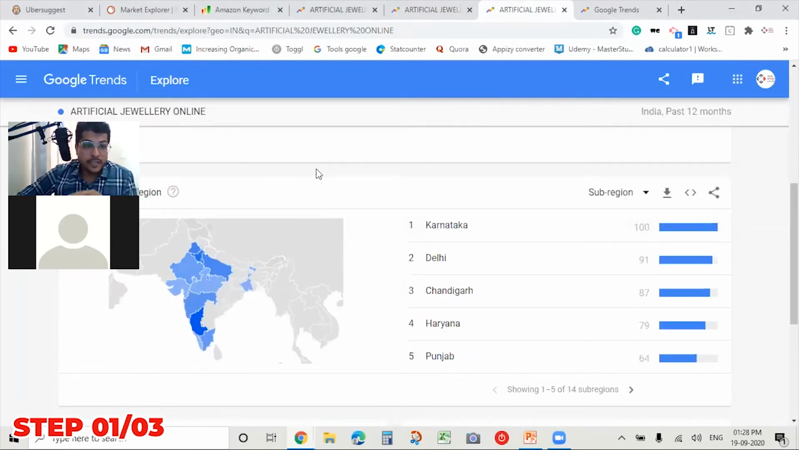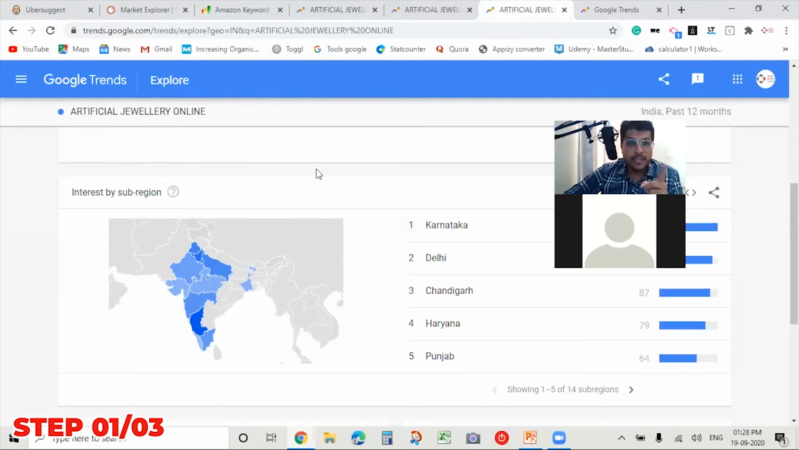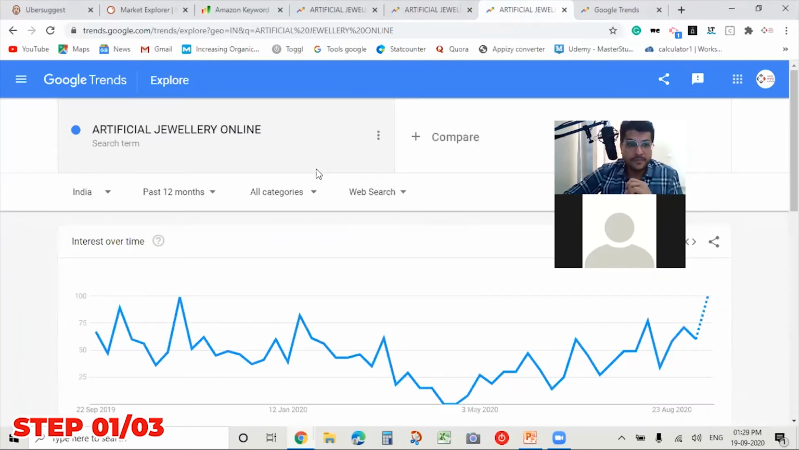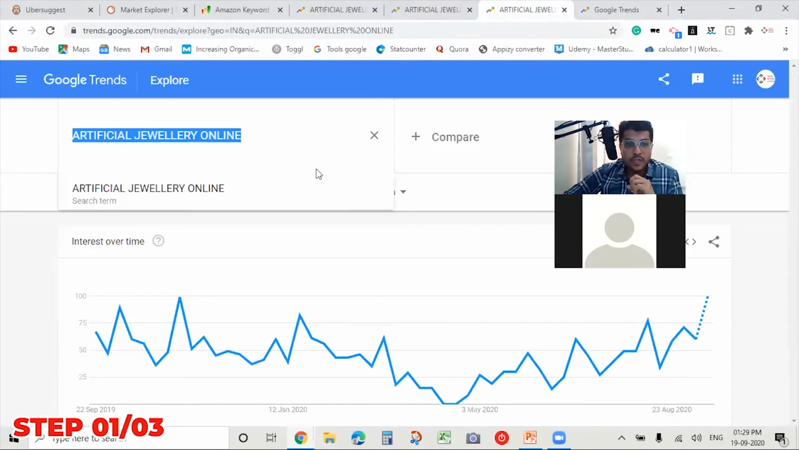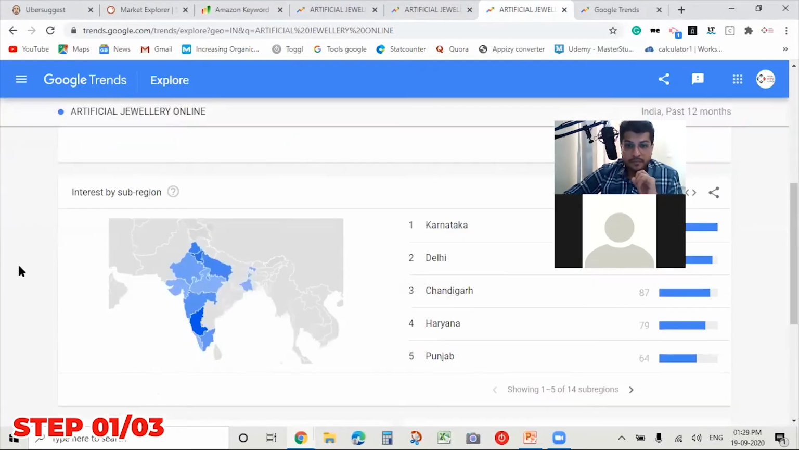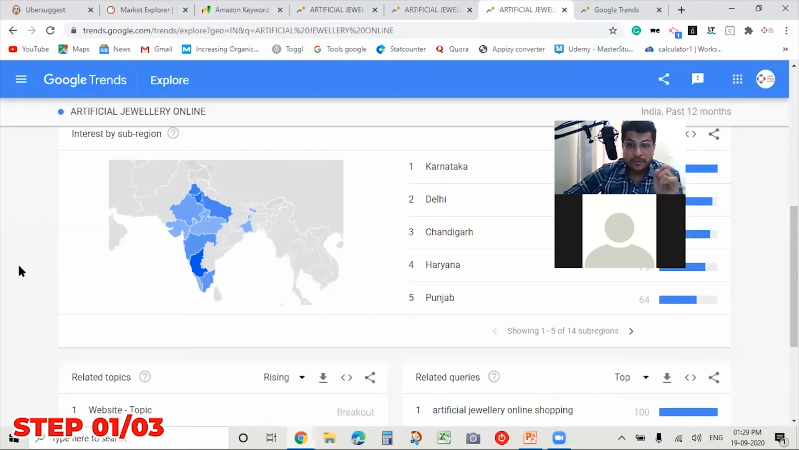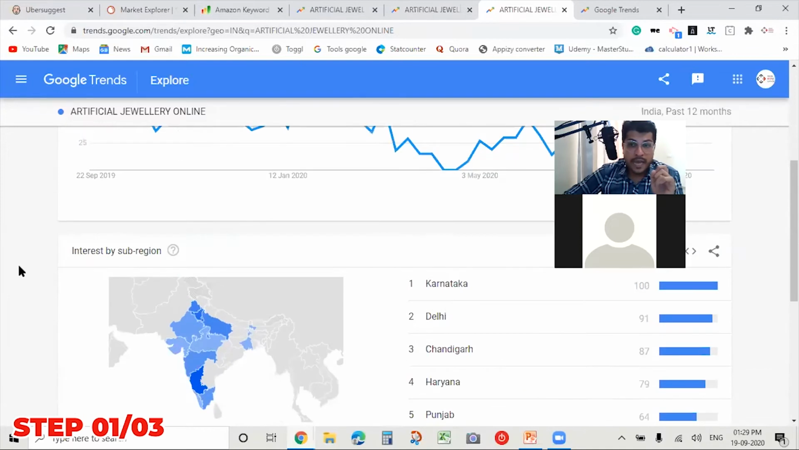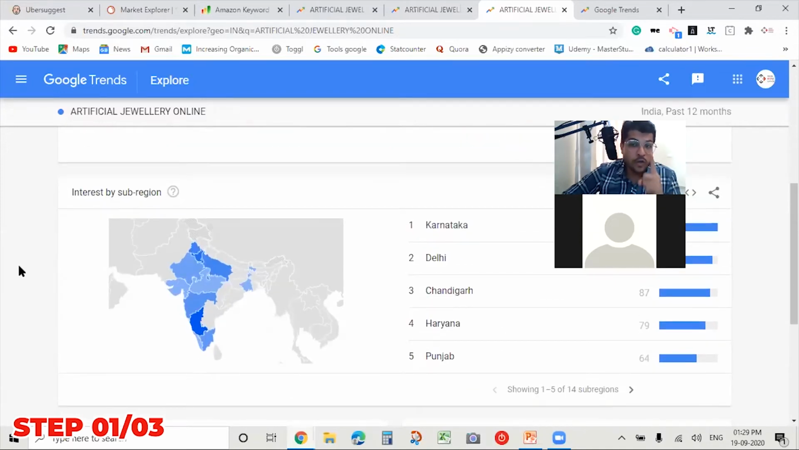Now I've taken another keyword: artificial jewelry online. So here I've added one more word, that is online. Again I've selected India and I want to analyze the trend for this keyword. I've just added one word, online, and you see a drastic change in the result.